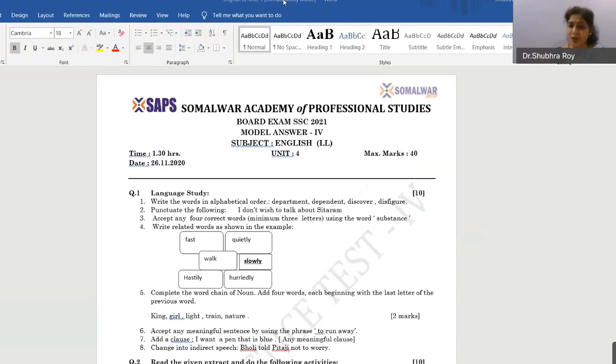Now these are the 4 nouns that I have given. You can have a different combination also. Only thing is that you have to note that you are beginning the next word with the previous word's last letter. Okay. It's just like Antakshari, how you play. So it is completing the word chain.